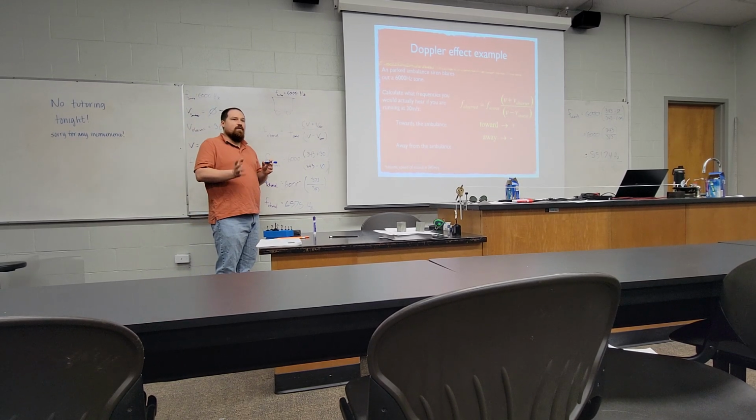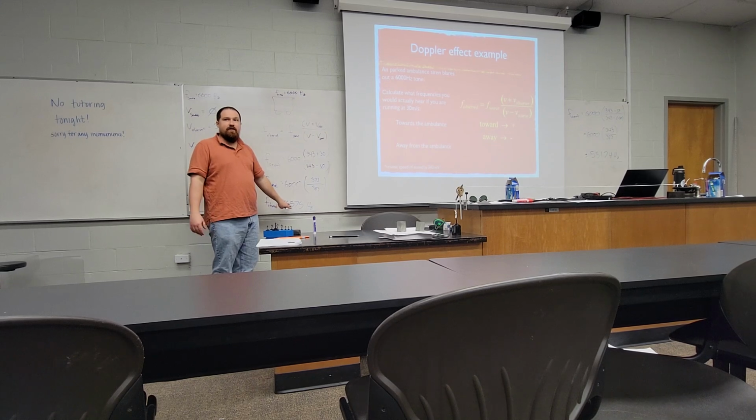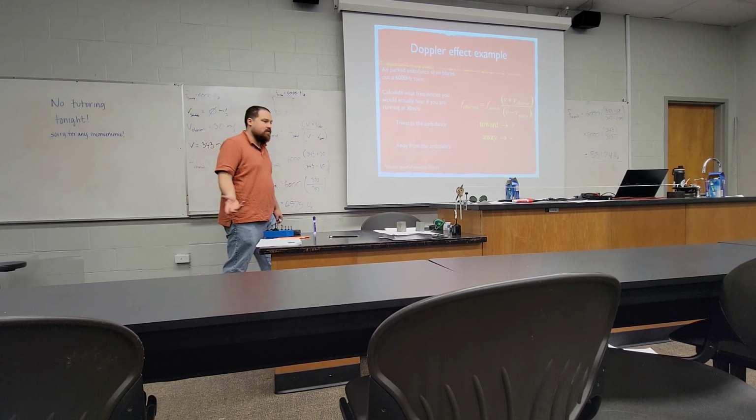Doesn't matter if we're moving towards it or it's moving towards us, the fraction should still turn out bigger than 1 if the objects are getting closer together, and that's going to drive up the frequency. It won't be exactly the same, but it'll still be higher than 6,000.